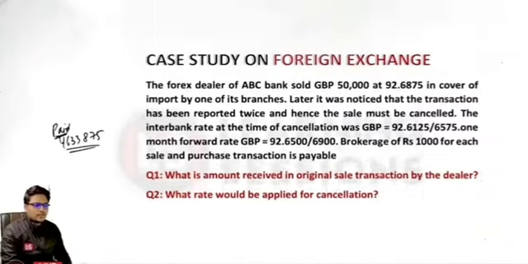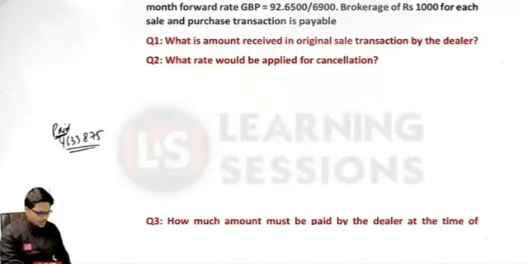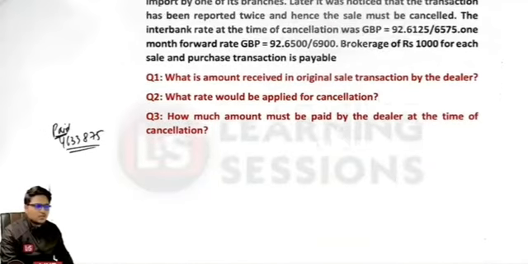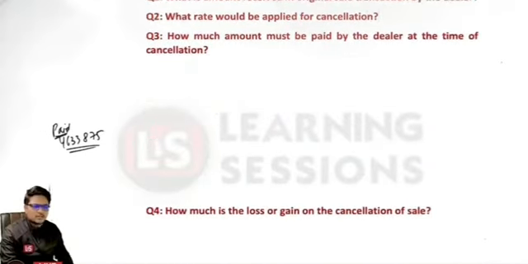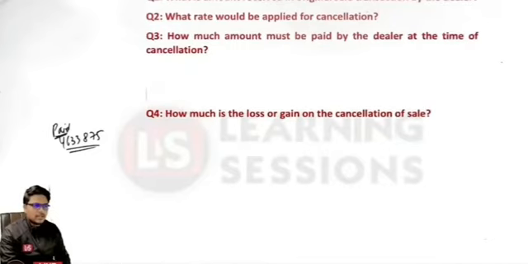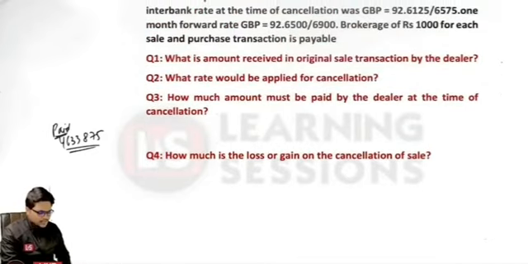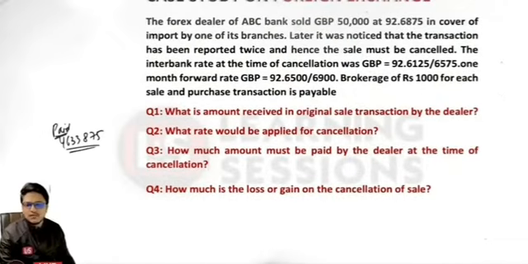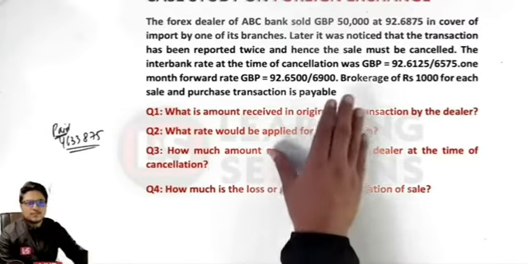Question number 3 over here. It says how much amount is to be paid by the dealer at the time of cancellation. That we have already solved. So question number 3 answer we have already got. I have just mentioned the answer on the left hand side. So last question says how much is the loss or gain of the cancellation of the sale? Actually, what actually transaction was meant to be? It was only 50,000 GBPs.